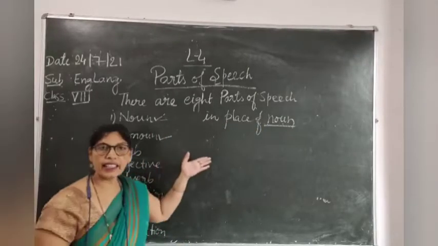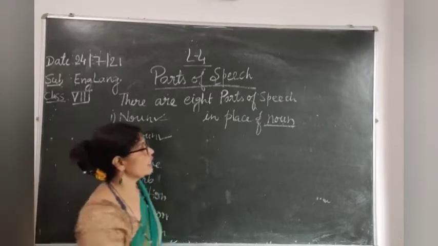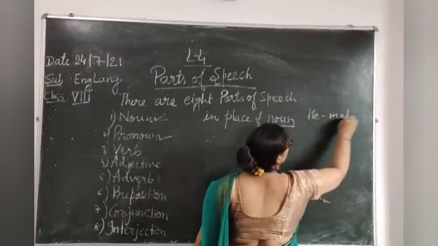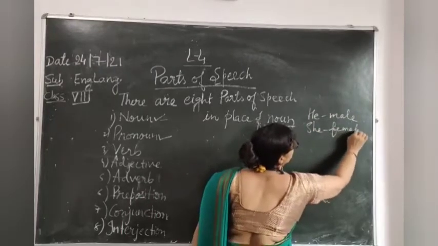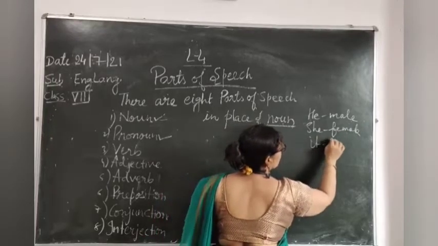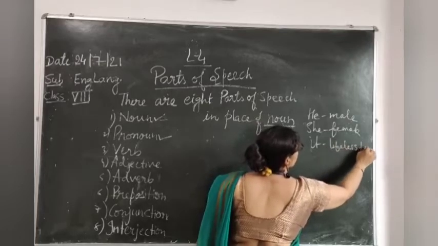Okay. He, she. He is used for a male person. She is used for a female person. It is used for a lifeless thing.